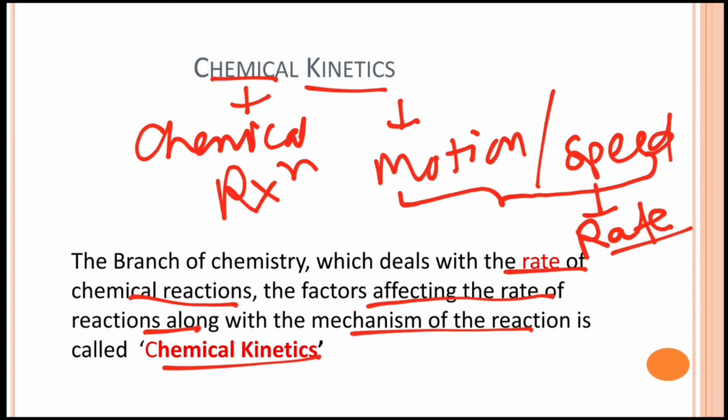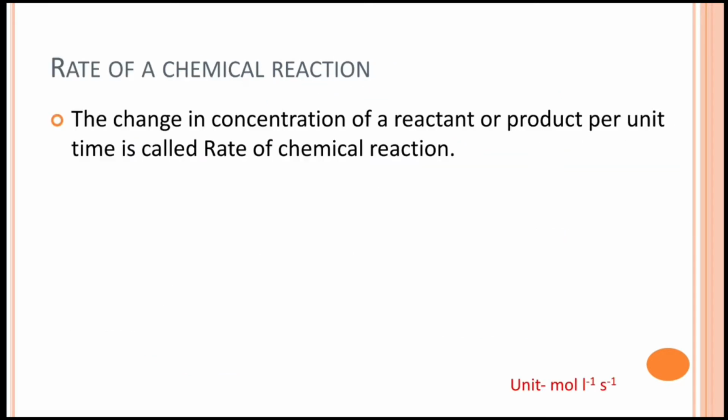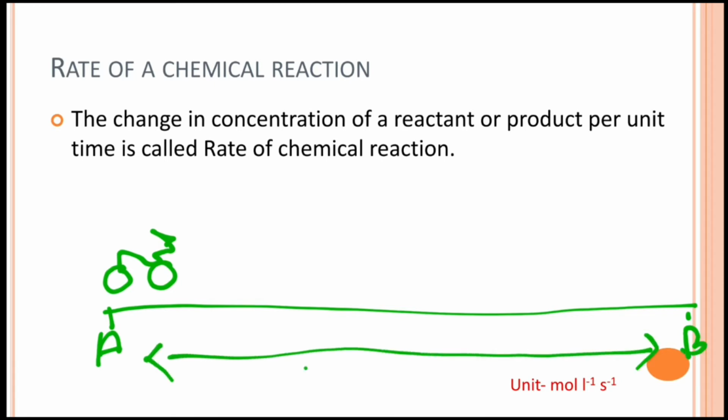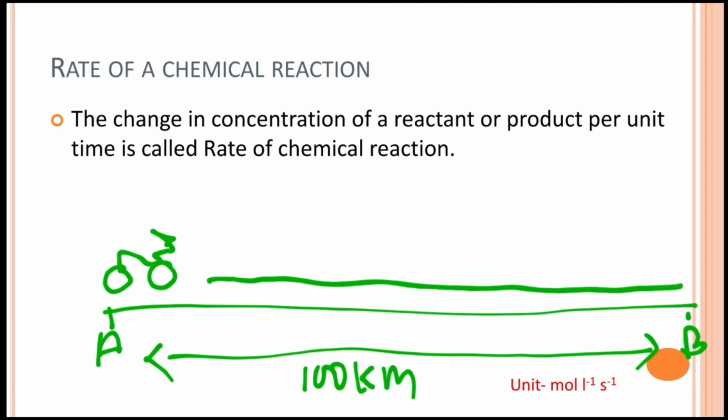Now we will focus on these two terms in today's class: the rate of reaction and the factors affecting the rate of reaction. So what is the rate of a chemical reaction? Suppose you have a bike and you start from a point A and you want to go to point B, and the distance from point A to point B is 100 kilometers. You go from A to B and you take 1 hour.